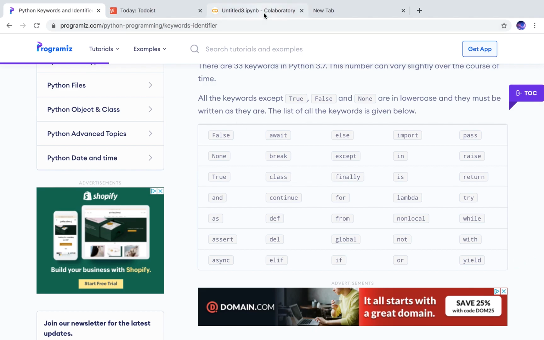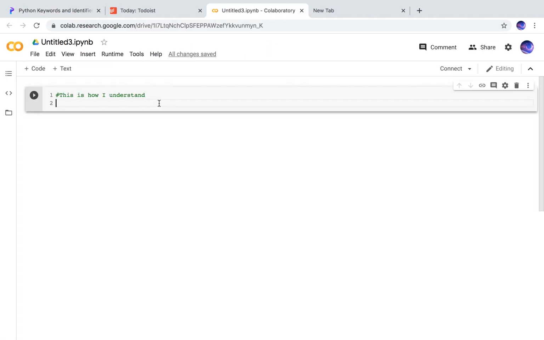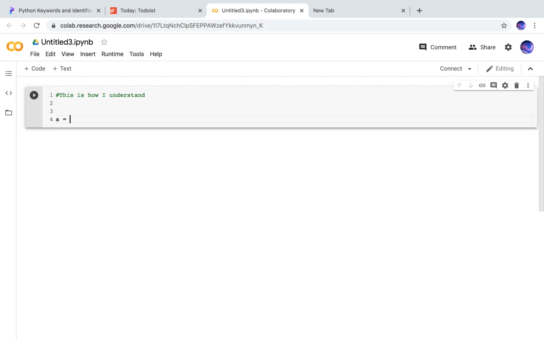And how is this important? Well, what if I write something like, this is a comment, a is equal to 30. I could write anything here. I'll tell you later what it is. And I do this.